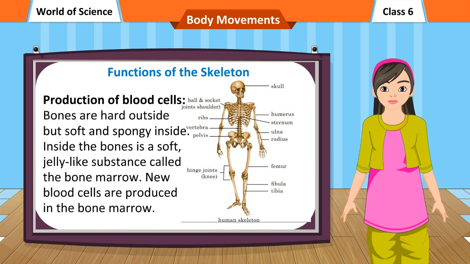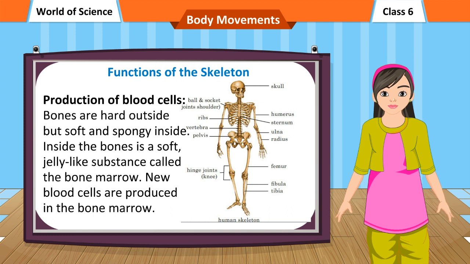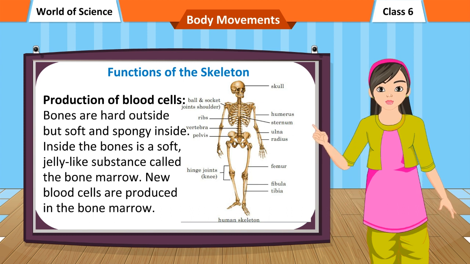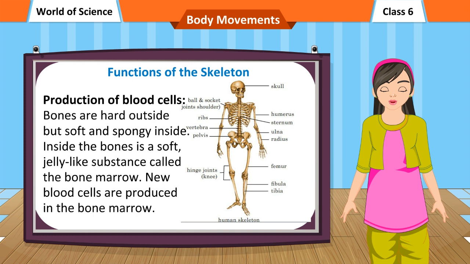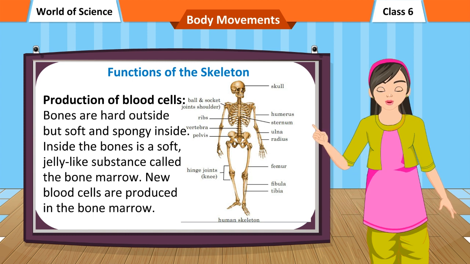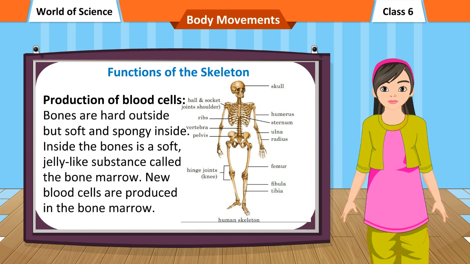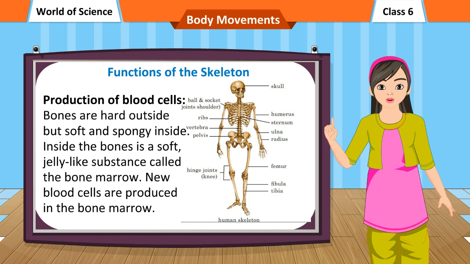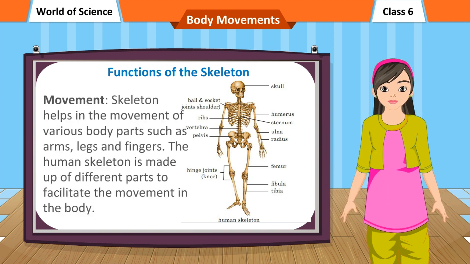Production of blood cells. Bones are hard outside but soft and spongy inside. Inside the bones is a soft, jelly-like substance called the bone marrow. New blood cells are produced in the bone marrow.